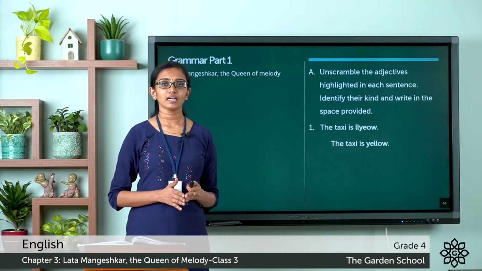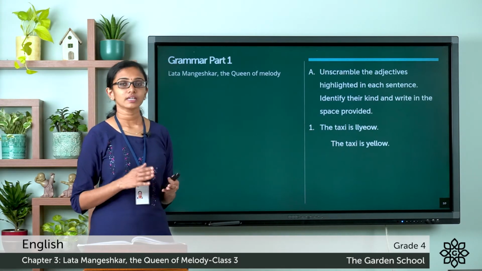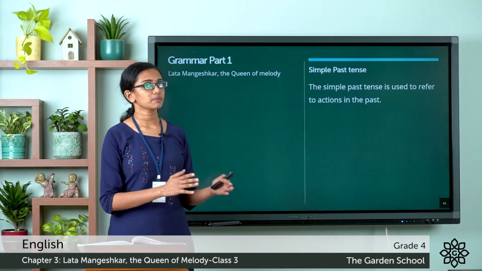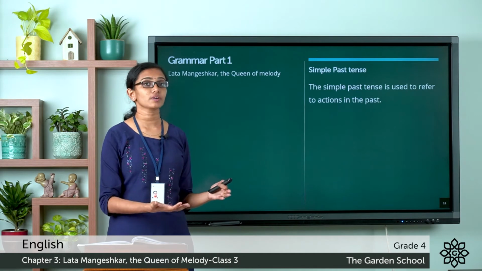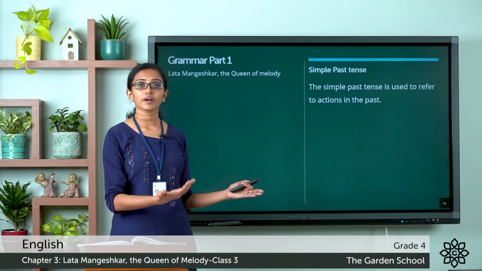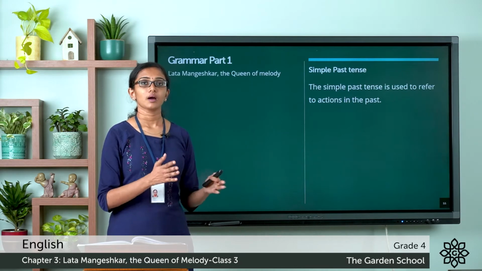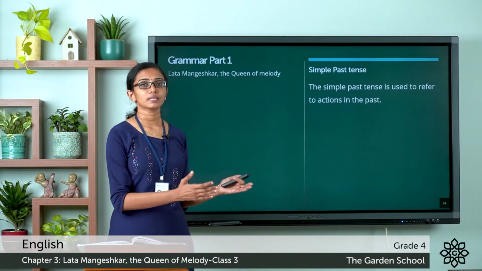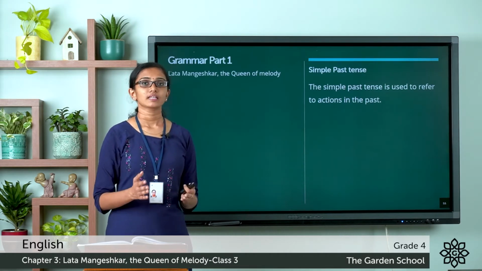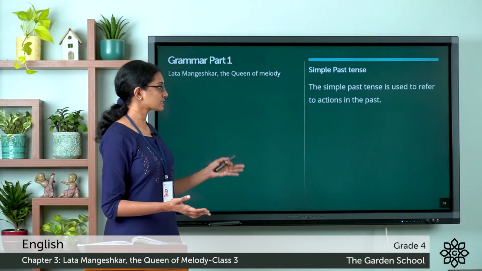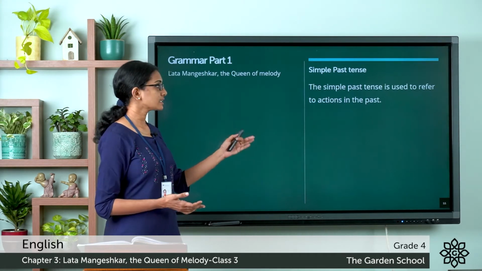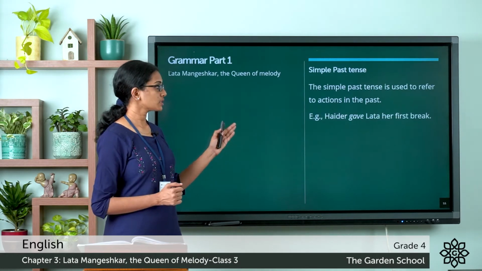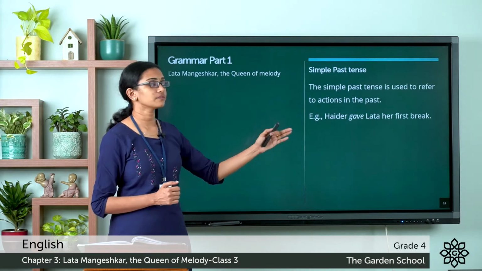So now, if that is clear, let's move on to the next part. In the next page, you can see a note about simple past tense. We have already learned about simple present tense. Simple present tense is used to describe something that is happening right now, or to describe a routine, or to state a fact. But simple past tense is to show an action that happened in the past, or an action that got over, that has already happened. So the simple past tense is used to refer to actions in the past. For example, in the story about Lata Mageshkar, we saw a sentence like Haider gave Lata her first break.